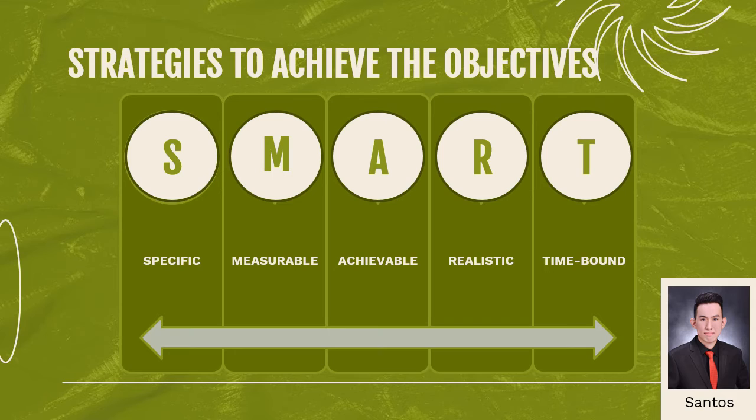Now that we are done with the discussion of the background of the study, the problem that the project will address, and the project objectives, let us move on with the strategies that we will utilize to achieve these objectives. The first strategy is SMART analysis, wherein you will analyze each objective to create a suitable implementation plan for it with the following criteria that we must follow. It must be specific, measurable, achievable, realistic, and time-bound, or SMART in short.